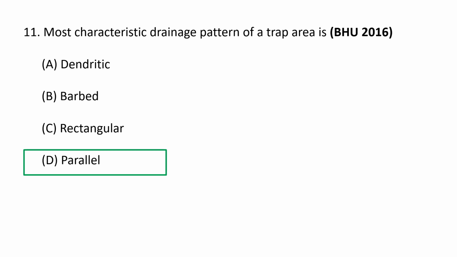During the Pliocene and early Pleistocene period, drainage was characterized by axial drainage parallel to the trap, and sediments were transported from the northeast. This is shown by micromineralogical data of the detrital heavy minerals. So the characteristic drainage pattern of a trap area is parallel.